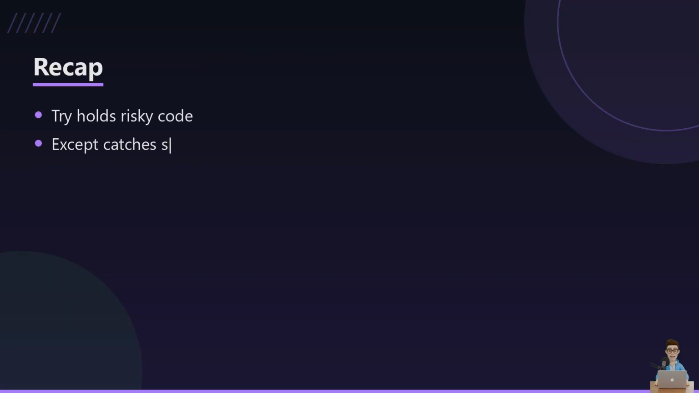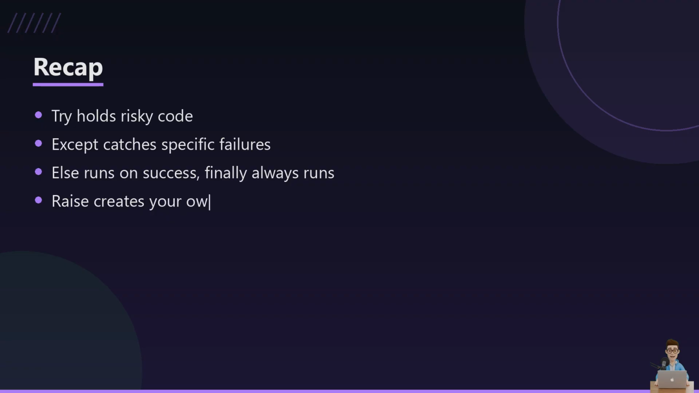So let's wrap this up. Try holds the risky code, except catches the specific failure you named, else runs only when things went well, and finally always runs to clean up. You can also raise your own exceptions to enforce rules in your own programs. Get comfortable with this and your code stops crashing and starts handling problems like an adult.